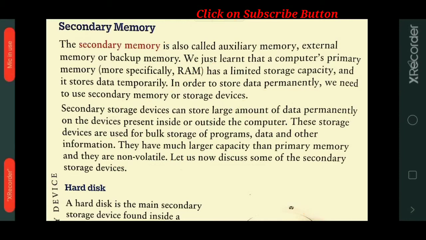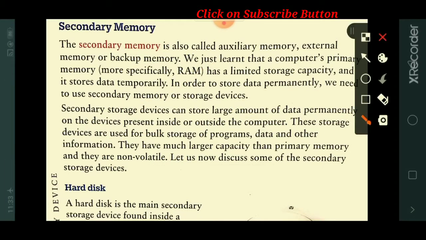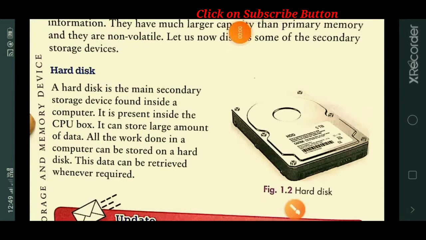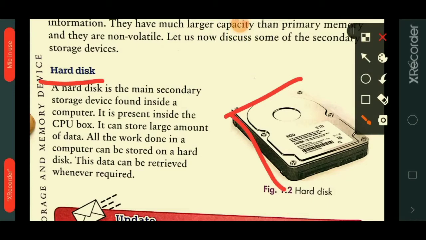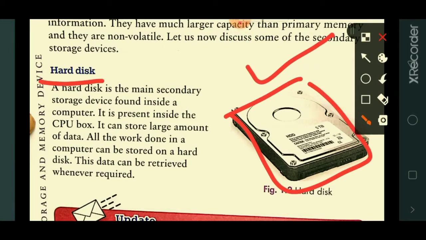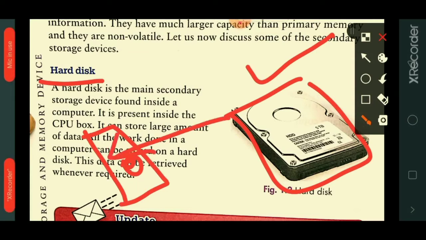Now let us discuss some of the secondary storage devices. Hard disk. This is the picture of a hard disk. The hard disk is the main secondary storage device found inside the computer. It is present inside the CPU box.